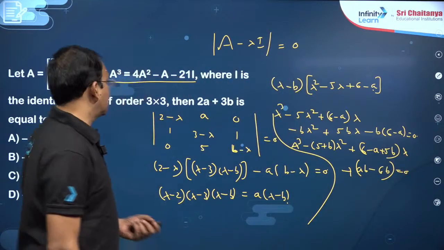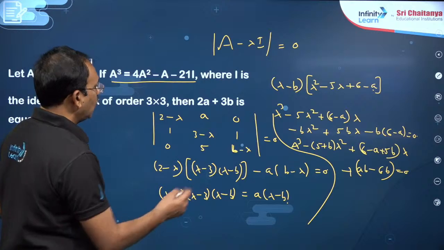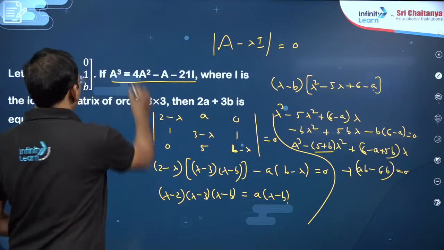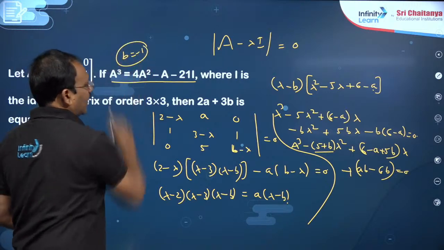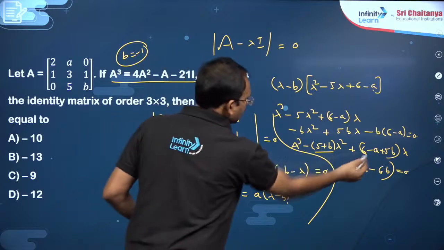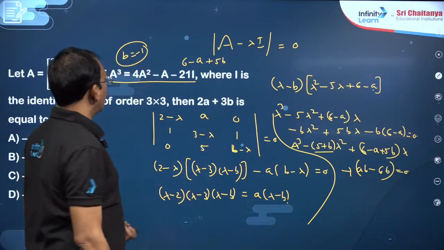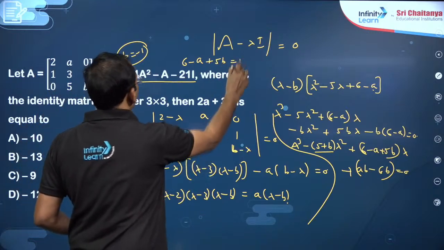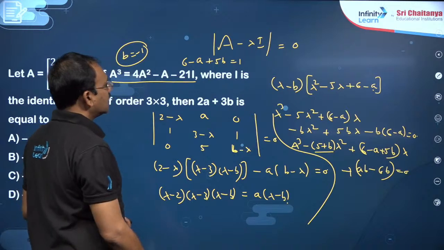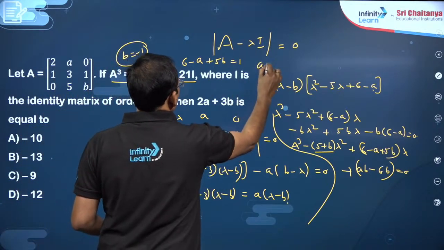From this, my dear friends, you just observe the lambda cube is fine. In the characteristic equation, the lambda square coefficient is 5 plus b, which is nothing but 4. So b must be minus 1 first of all, okay. The next coefficient, the lambda coefficient, 6 minus a plus 5b, is going to be 1. Already you got b is minus 1, so minus 5, take that side, 6 gets cancelled, a is equal to 0, my dear friends, a is equal to 0.